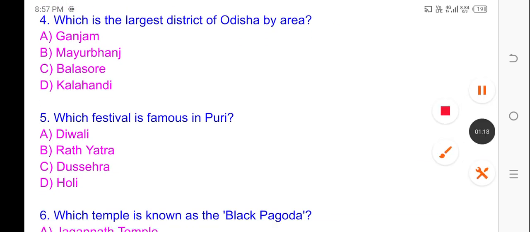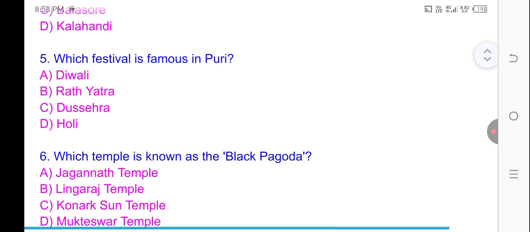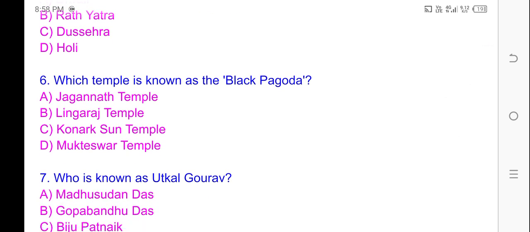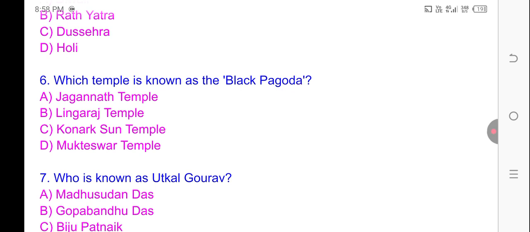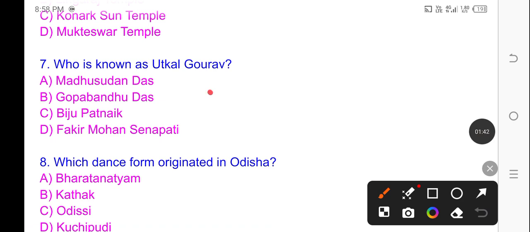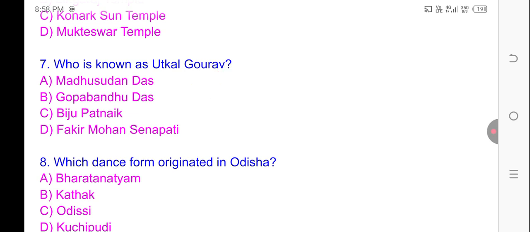Question number 5, which festival is famous in Puri? Option B is correct answer, Rath Yatra. Question number 6, which temple is known as the Black Pagoda? Konark Sun Temple. Option C is correct answer. Question number 7, who is known as Utkal Gaurav? Option A is correct answer, Madhusudan Das.